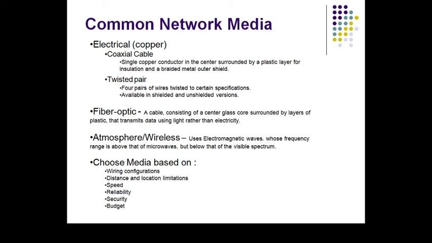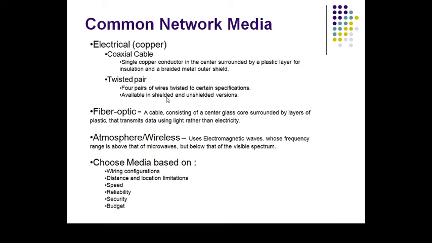Then we see the common network media. First one is electrical, means in the form of copper coaxial cable. A single copper conductor in the center surrounded by a plastic layer of insulation and a braided metal shield is called your coaxial cable. Twisted pair, 4 pairs of wire twisted in a certain specification, available in shielded or unshielded form, means STP and UTP.